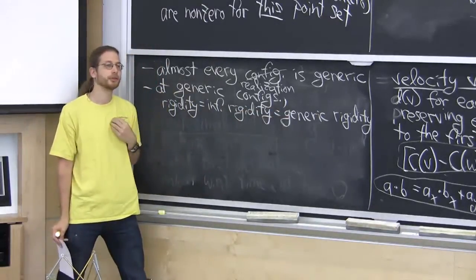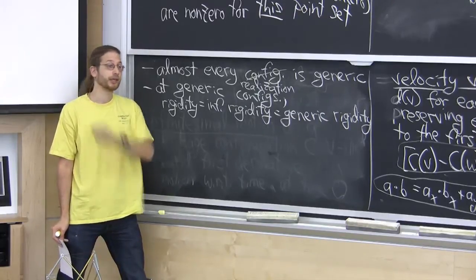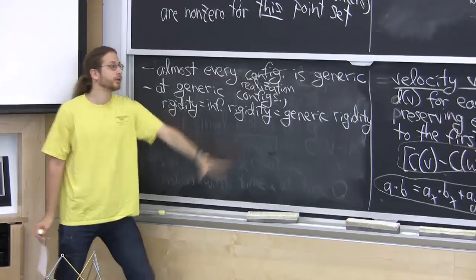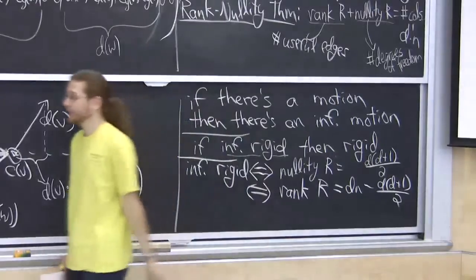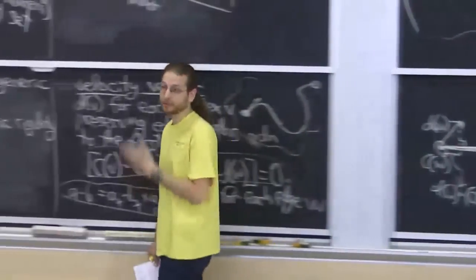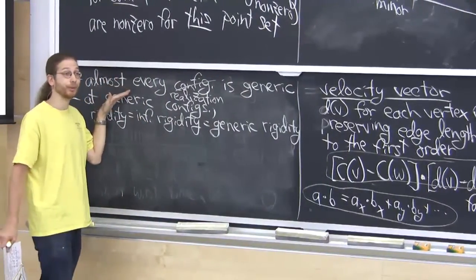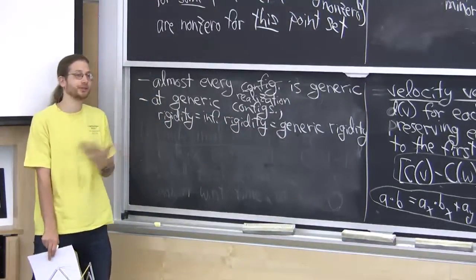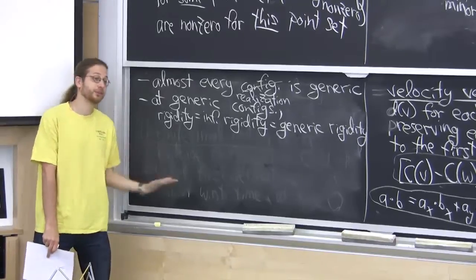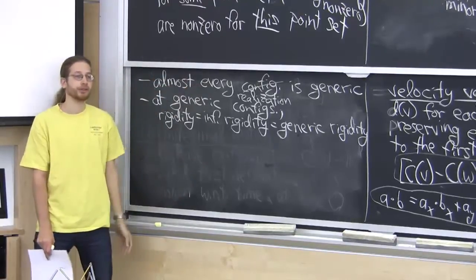So if you want to tell whether a 3D graph is generically rigid, you take a random realization in 3D, you compute the rank of this matrix generalized to the 3D case. You see, is it 3n minus 6? And that will tell you whether that generic realization is infinitesimally rigid. And if you chose it right, which you will do at probability 1, then that will tell you whether the graph is generically rigid. So when I said last class generic rigidity in 3D is hard, it's hard in the sense we don't have a deterministic algorithm, but randomized, super easy. Choose a random configuration, check the rank of the rigidity matrix. Done.